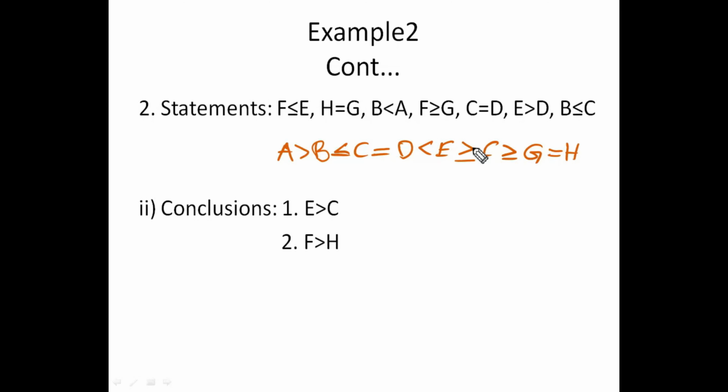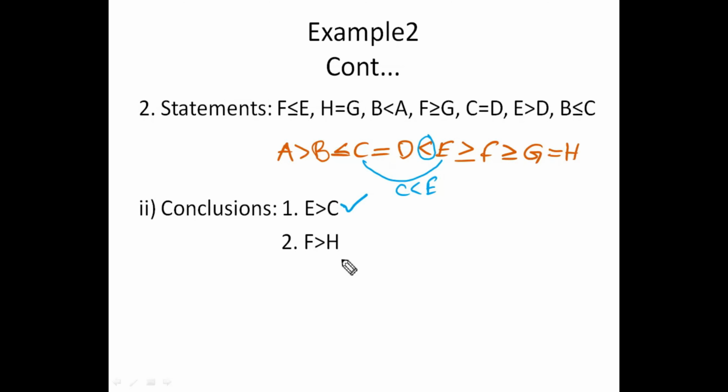Now let's see the conclusions. First conclusion, E to C or C to E, no problem. C is here, E is here. Between them, is there any opposite polarity? No, there is no opposite polarity. And with the same polarity, with at least one less than, the result must be less than. C is less than E, nothing but E is greater than C. Both are the same, that's why it follows.